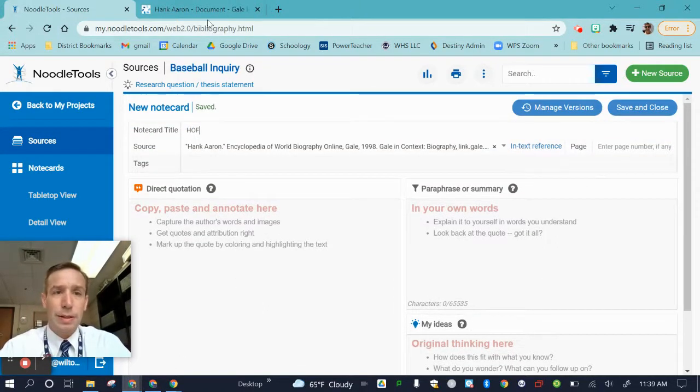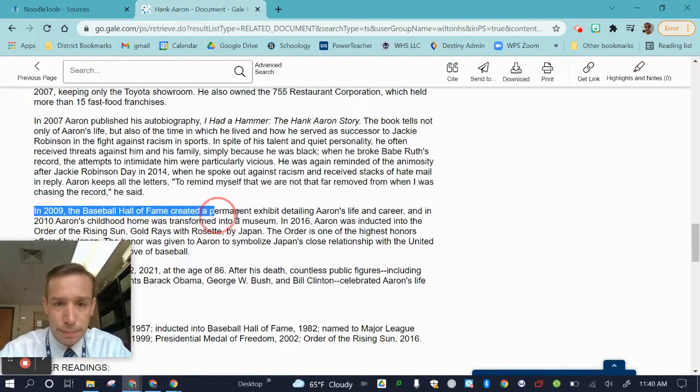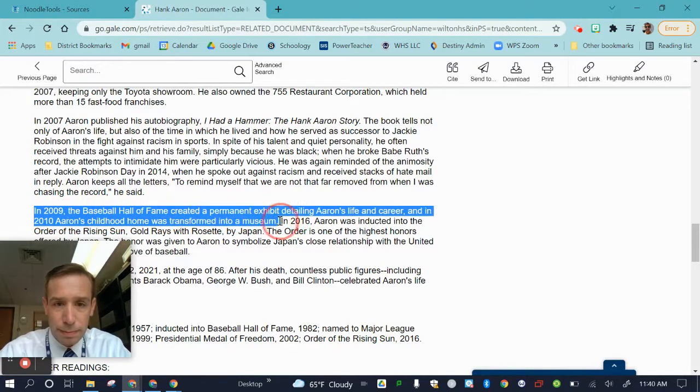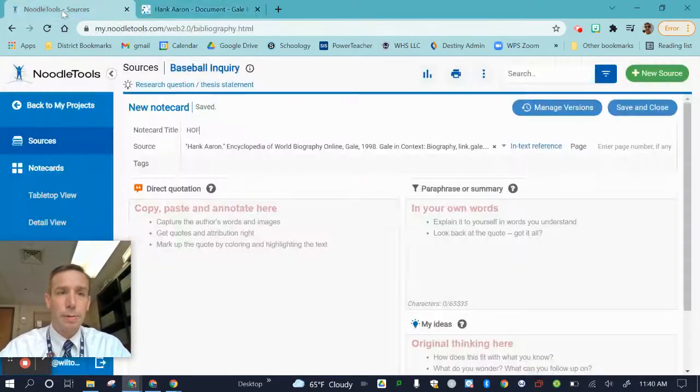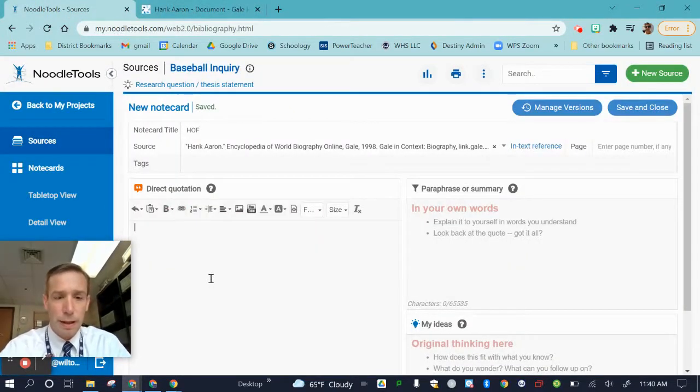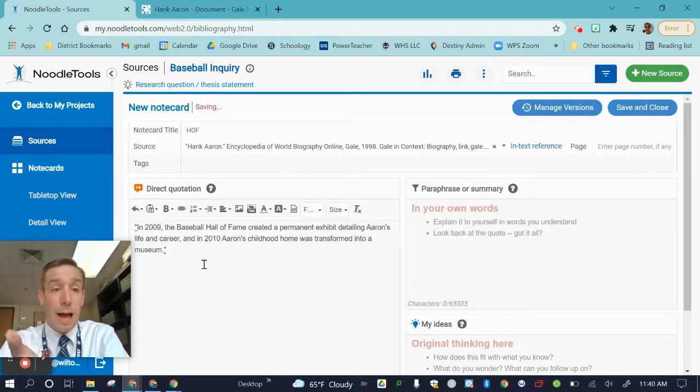So what I'm going to do is go to my resource and pick a direct quote. I'm going to highlight it, copy it, and bring it over to my note card. So I'm clicking to the copy paste of the direct quotation and my quotes. And lo and behold, I have my direct quote in my note card.